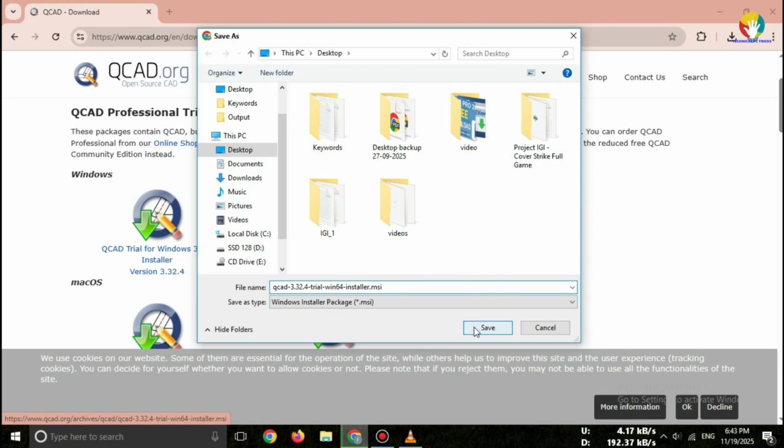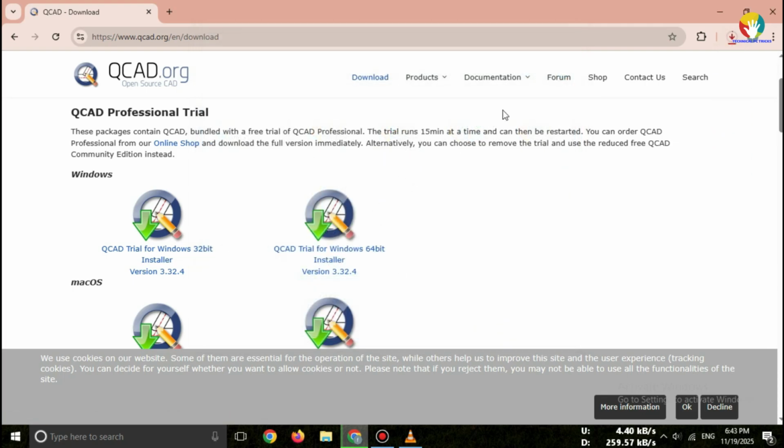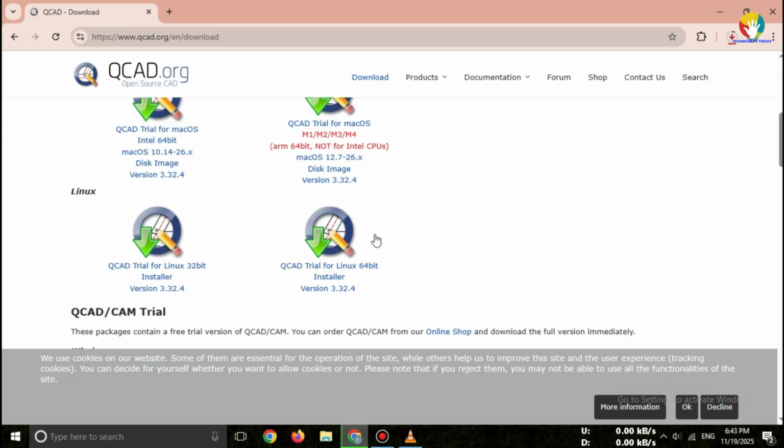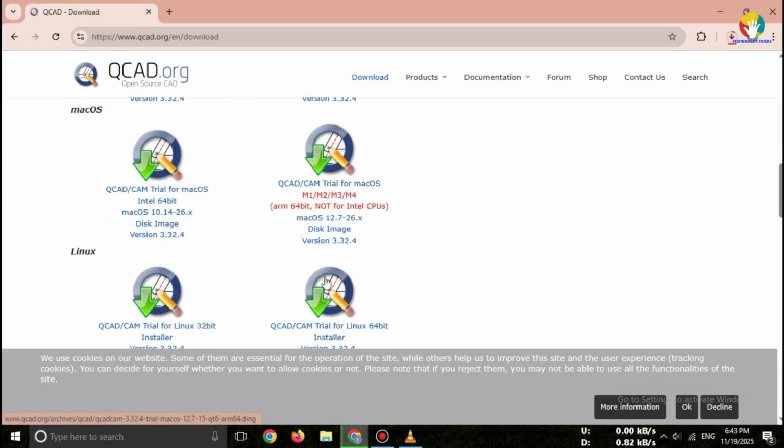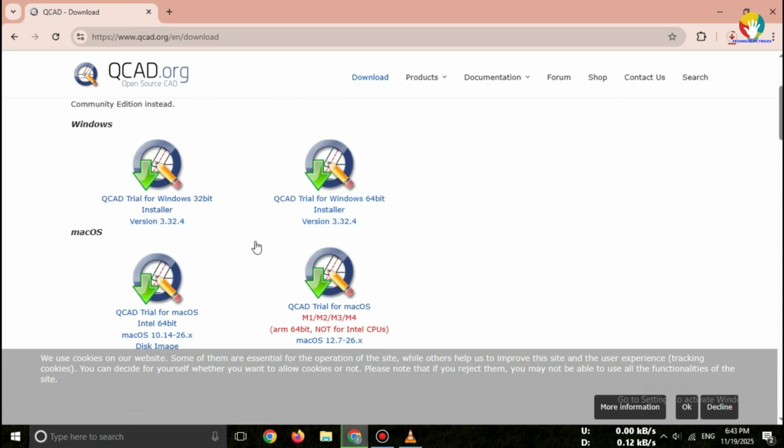The file size is usually around 150 to 200 megabytes, so it should download quickly. No sign up or login needed. QCAD gives direct download for the trial version. Very simple. Once the download finishes, you're ready to install QCAD 2025 on your system. Just open the setup file and follow the on-screen instructions.